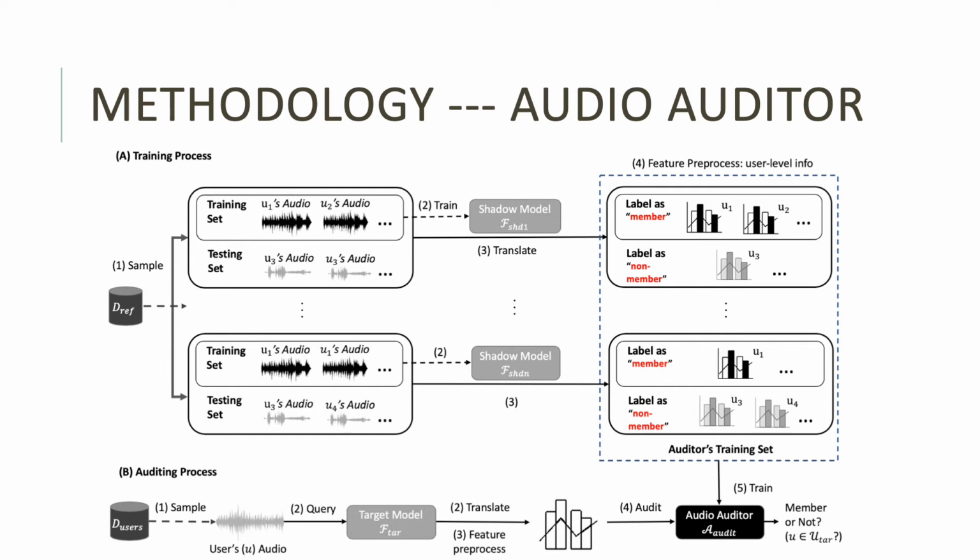Specifically, with the feature extraction and some statistical analysis at the user level, our auditor's training set is prepared. Herein, the record processed from the querying result of the shadow model's training set is labeled as member. Otherwise, the processed record is labeled as non-member.